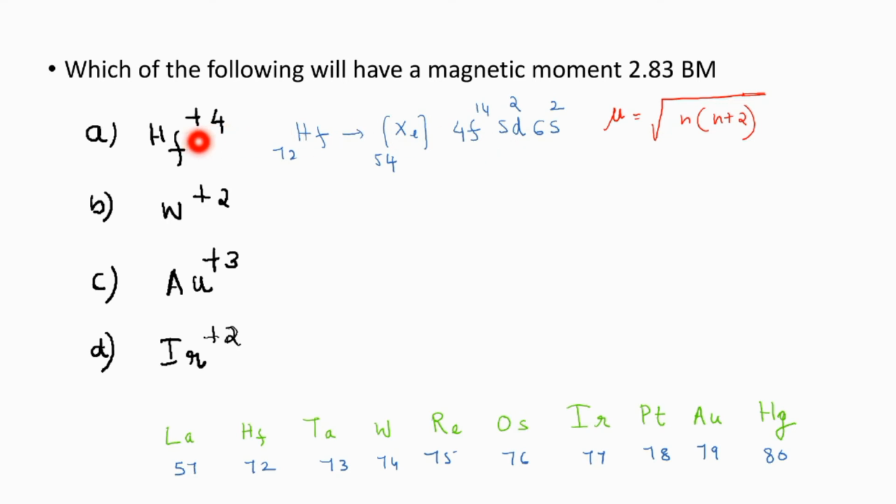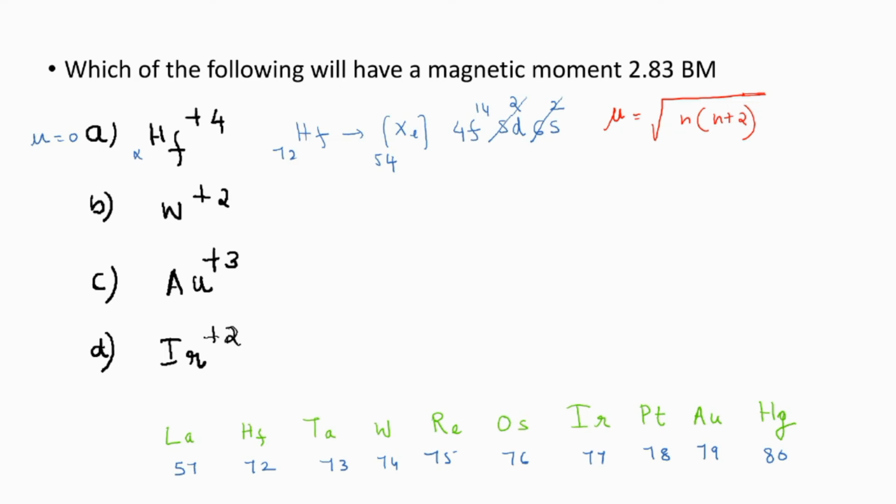If it is hafnium plus 4, 2 electrons will be missing from 6s and then 2 electrons will be missing from 5d. So, there is no unpaired electron. All the electrons which are present in the f orbital will be paired. So, if there is no unpaired electron, what will be the magnetic moment? Magnetic moment mu will be equal to 0. This is not the answer.